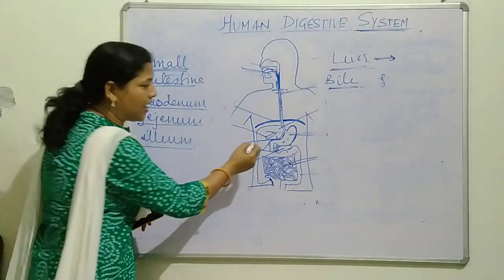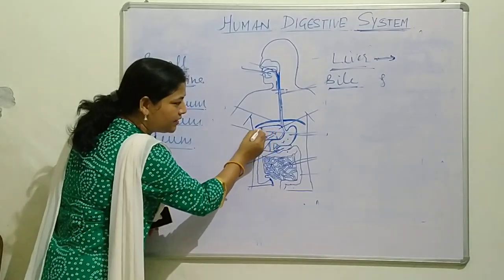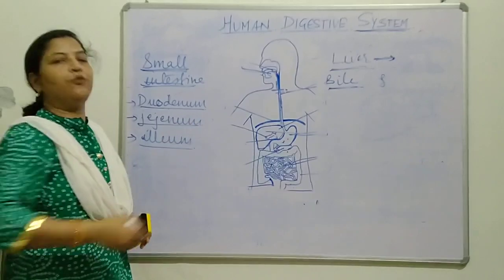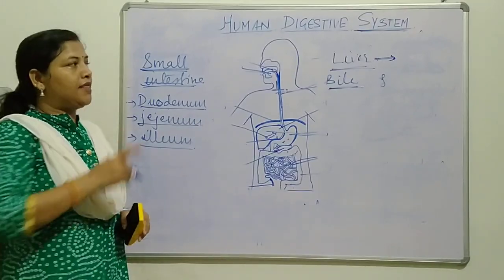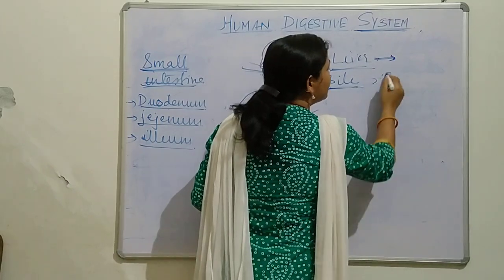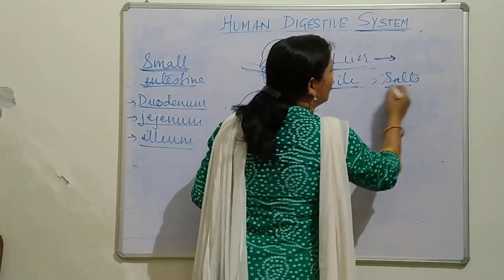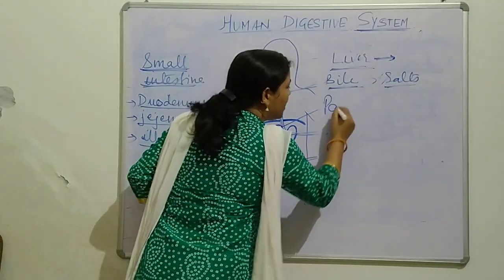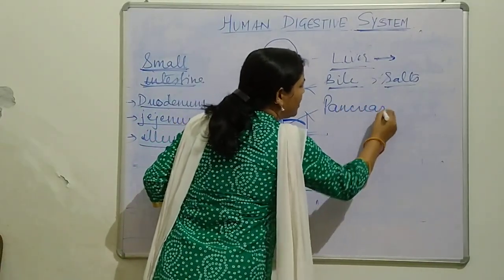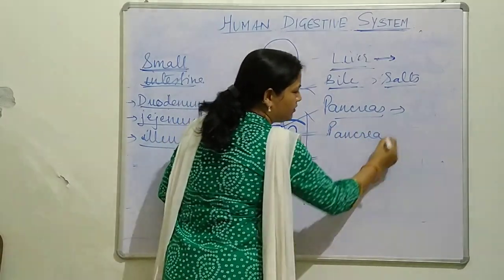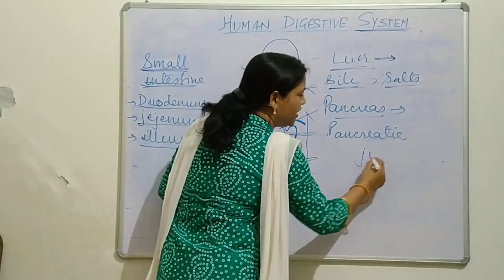See here, at the side of the stomach it is found, and this liver secretes bile, which consists of salts called bile salts. At the same time, the pancreas also secretes pancreatic juice.